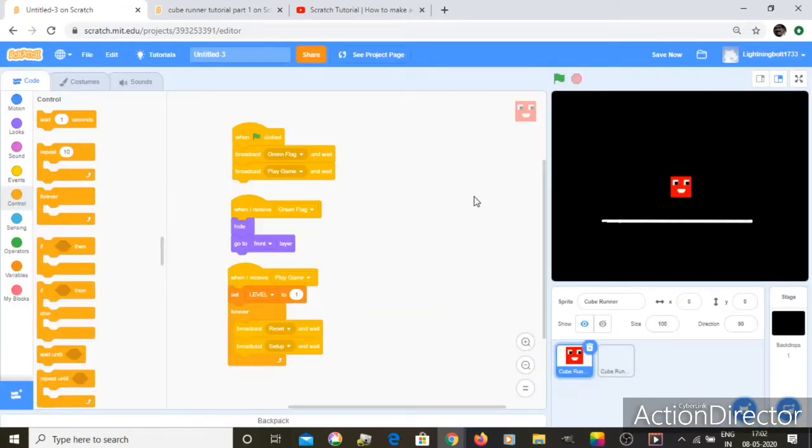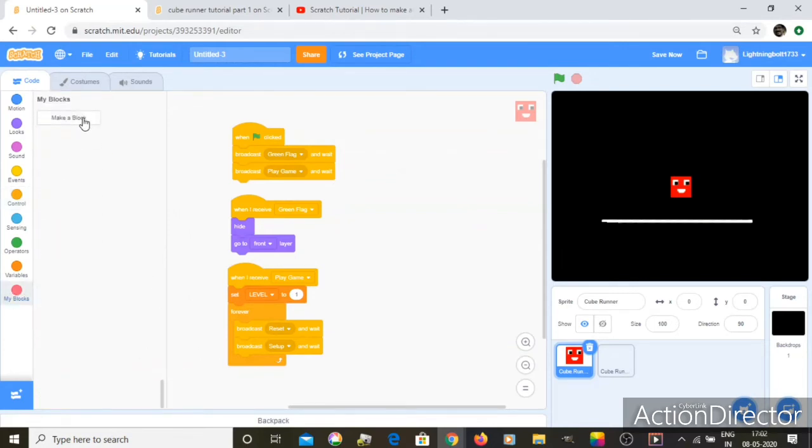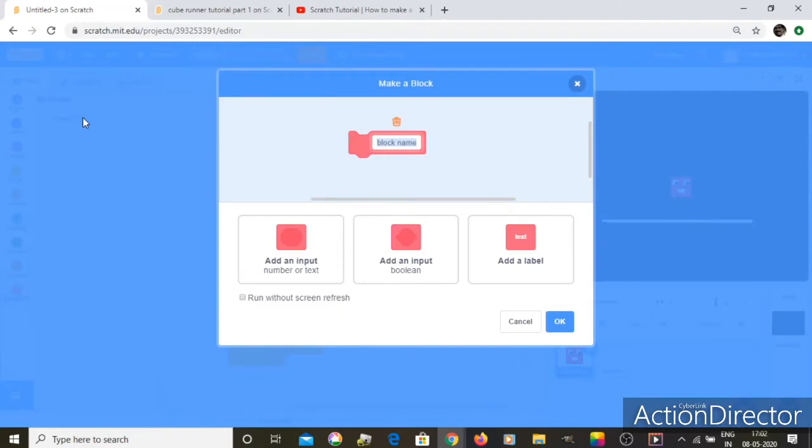Okay, now we have to make a new block. So let's just go to My Blocks, and now let's make a block called game on. Okay, so now that is our first custom block, and we don't want to do any of these.